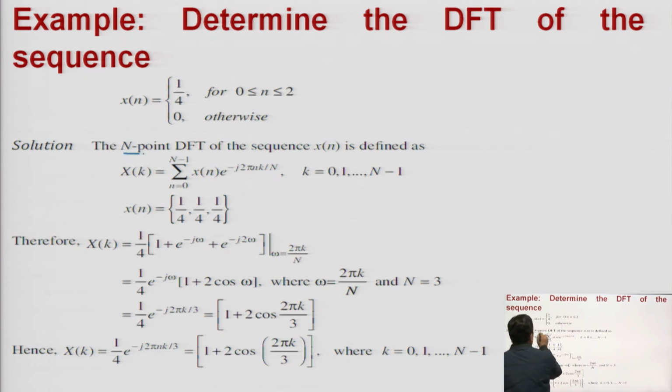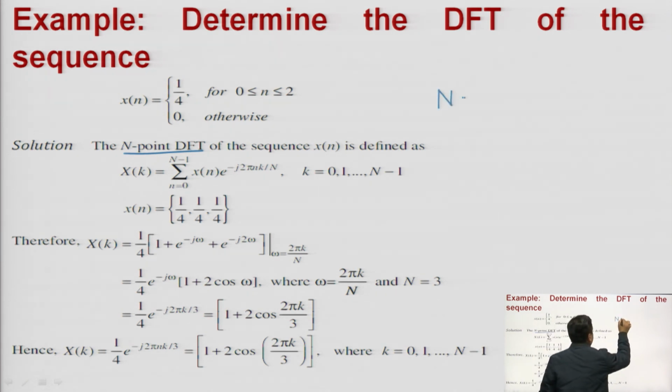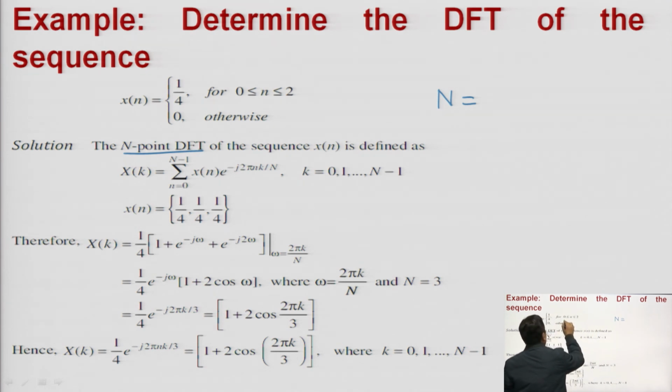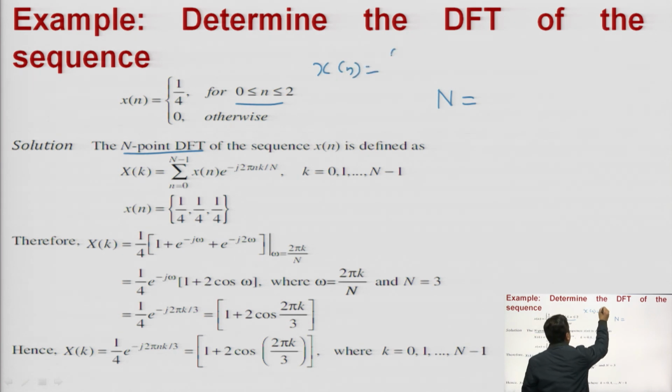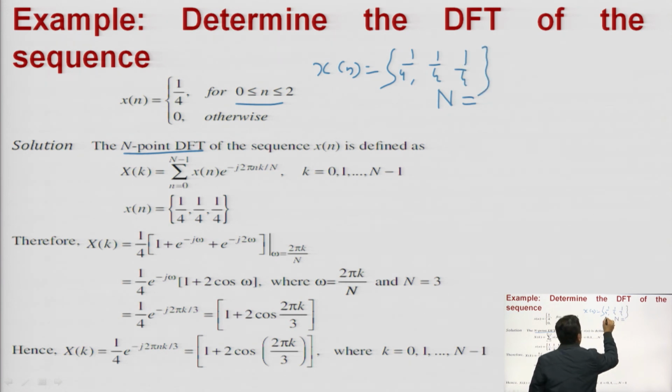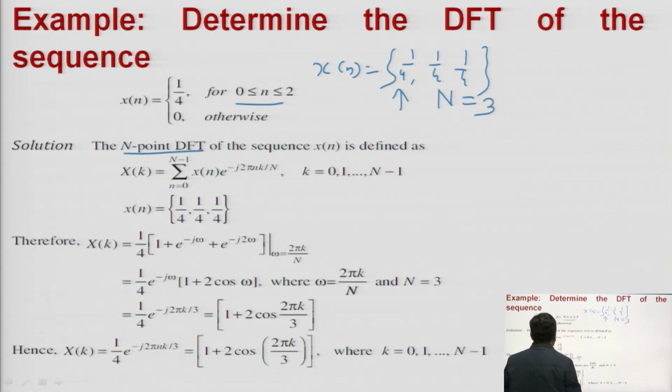So, the N point DFT formula is what I told you: X of k is equal to summation n from 0 to N minus 1 of x of n into e to the power minus j 2 pi n k by N. Here N means the length of the sequence. So, here your signal is defined for 0 to 2. It means your x of n is 1 by 4, 1 by 4, 1 by 4 for n equal to 0 to 2. It means 0, 1, 2, and the length of the sequence is 3.